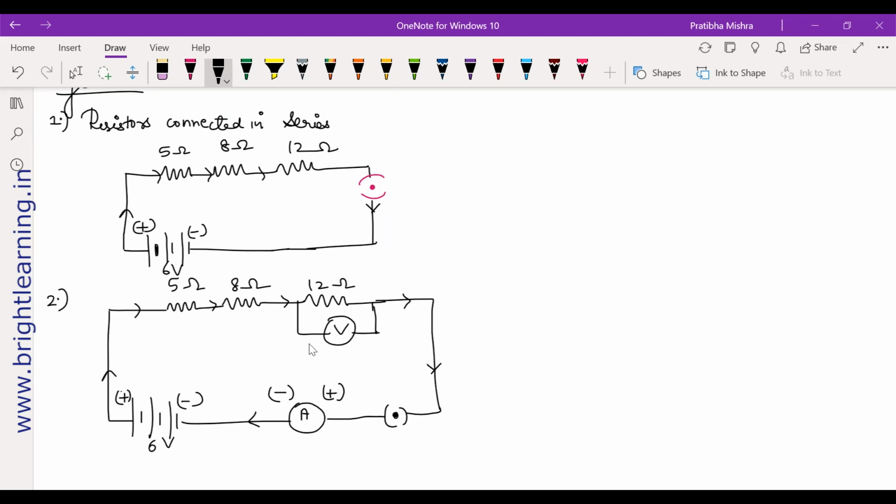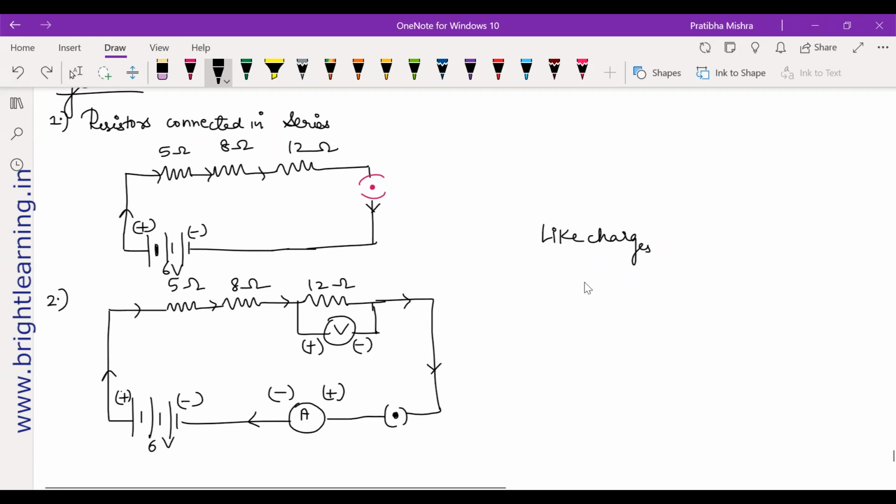But your voltmeter. Can I ask why, ma'am? Because if there are similar charges, then won't the charges flow, ma'am? Similar charges. See, charges will definitely flow, but then you know that like charges repel each other. Yes, ma'am. And unlike charges, what do unlike charges do?